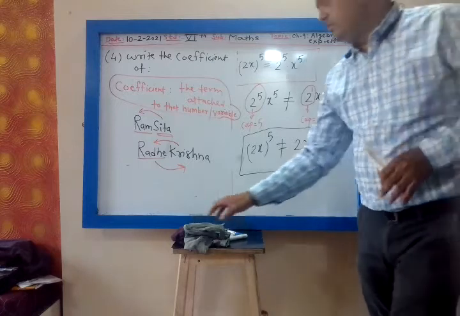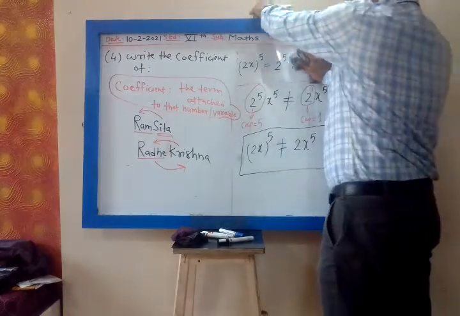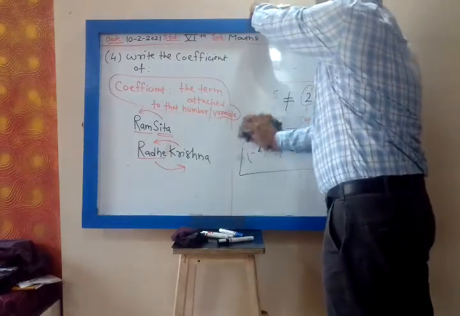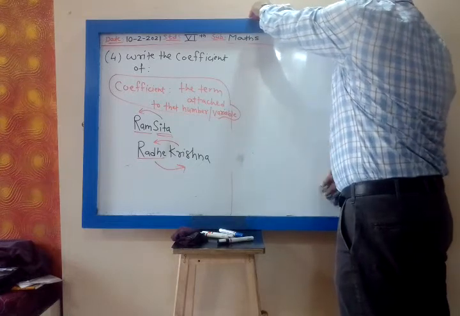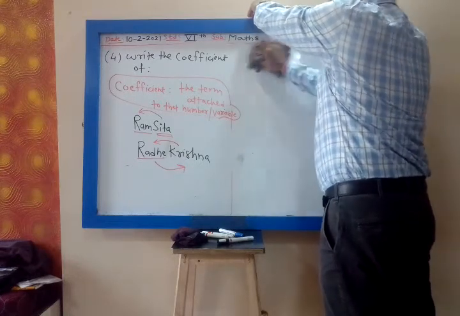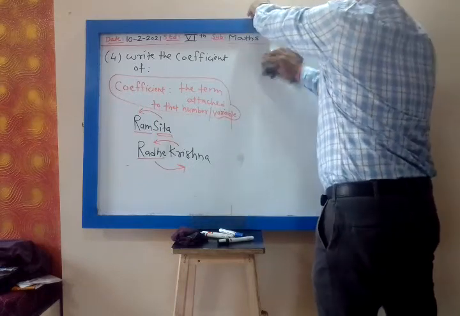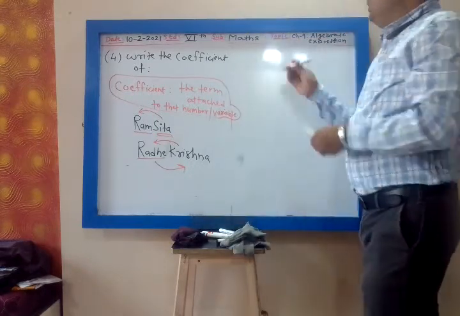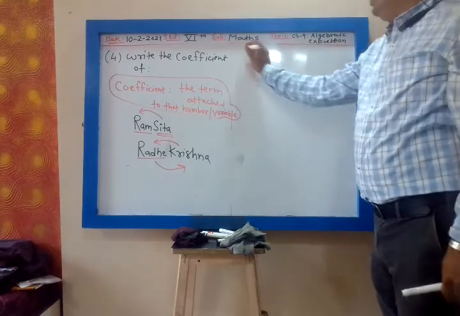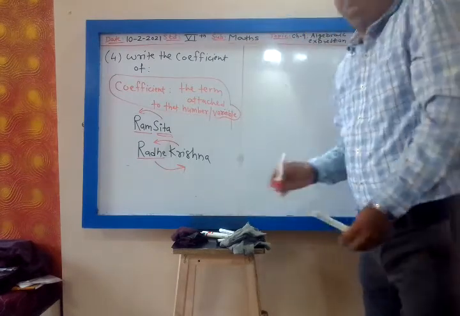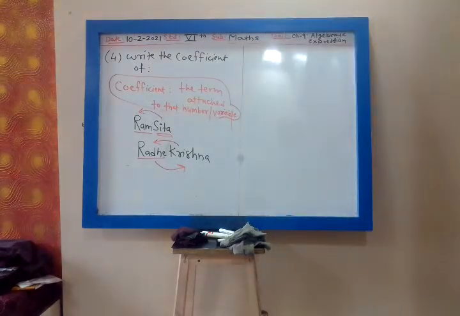Yes, mute the microphone. Everything you have to write, because you have to remember, board is clear, everything you have to write. Coefficient means the term attached to the number or variable is called coefficient.